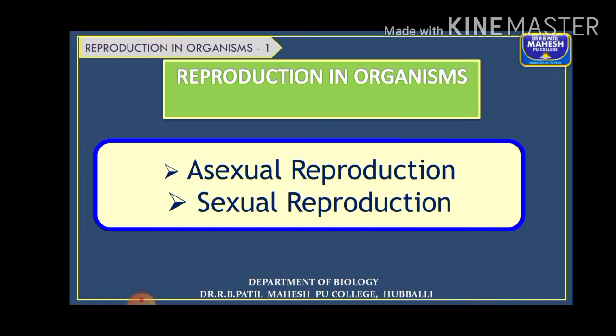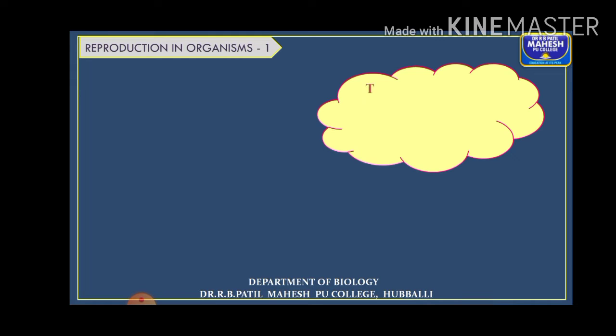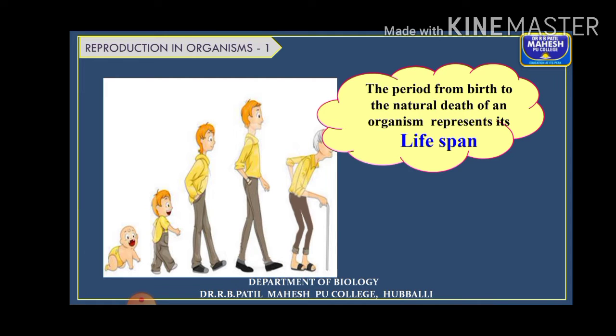The reproductive phase can also be called one of the stages in the life cycle of an organism. So how can we define the life cycle? It can better be called the lifespan of organisms. The period from birth to the natural death of an organism represents its lifespan. This is an important one mark question, students. Remember this. What is lifespan? The period from birth to the natural death of an organism represents its lifespan.